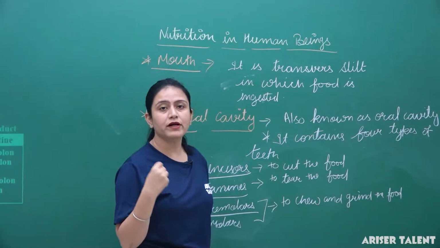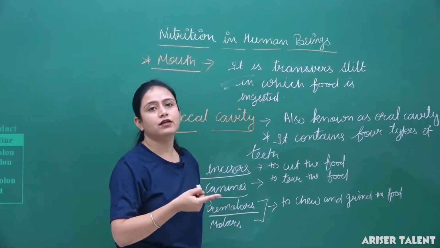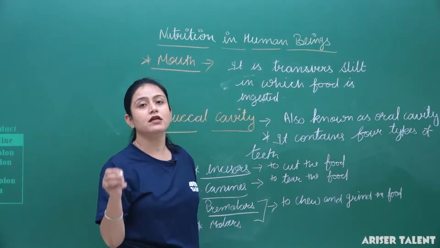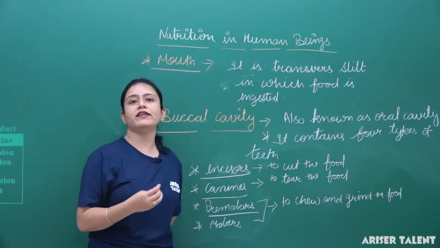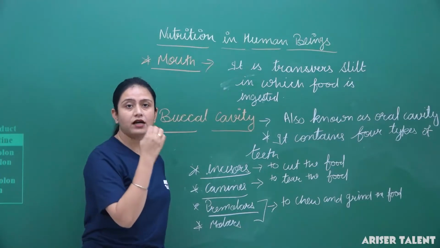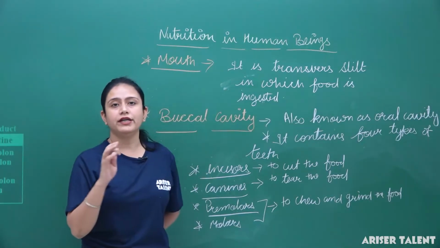On the upper side of the tongue, taste buds are present. This is the reason we can identify whether the food is sweet or sour.